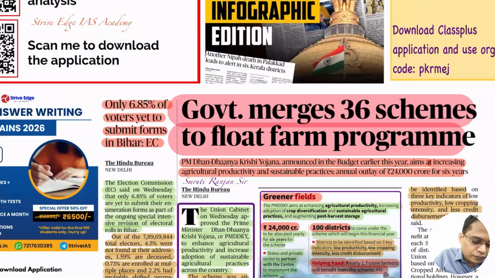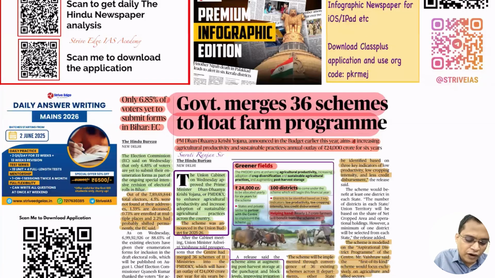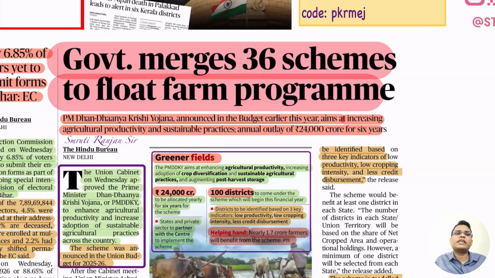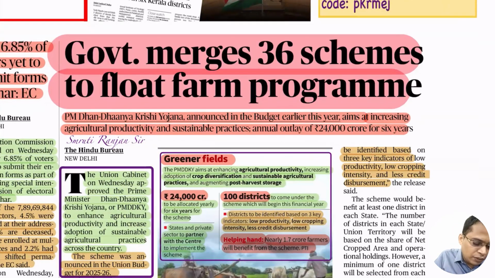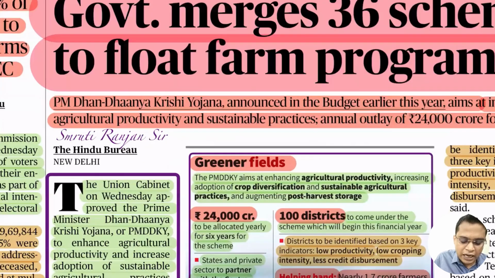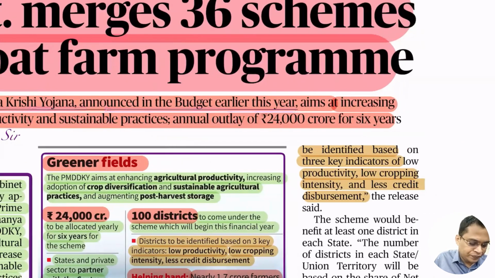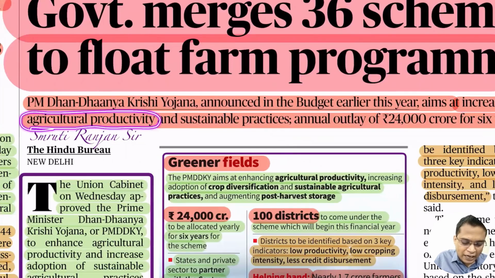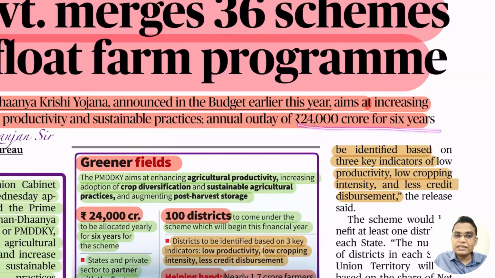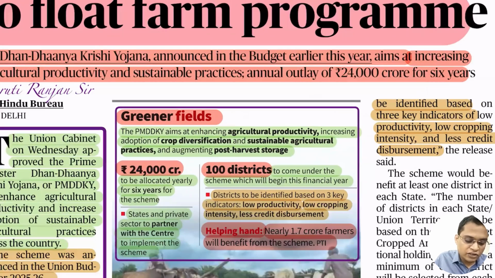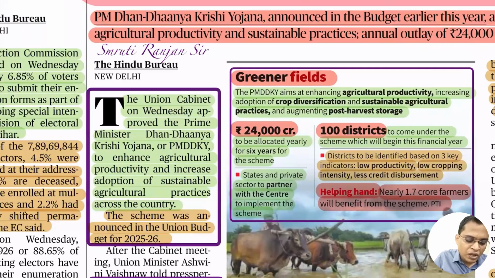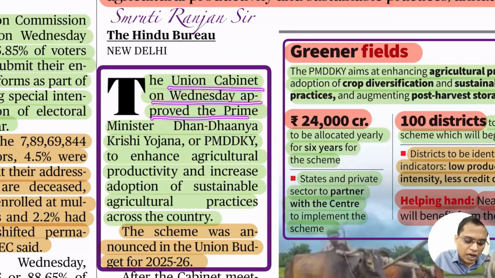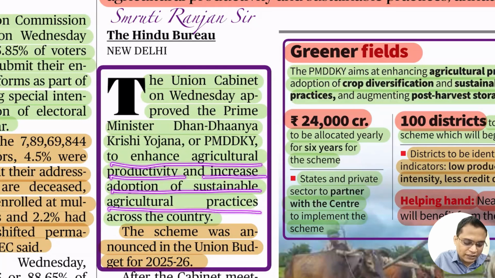So the government merged 36 schemes into a flagship farm program. Recently the government merged multiple schemes to implement a single scheme, called PM Dhan Dhanya Krishi Yojana, announced in the budget earlier this year, aiming to increase agricultural productivity and sustainable practices, with an annual outlay of 24,000 crore for 6 years. So you can see the significance of this scheme. The Union Cabinet on Wednesday approved the Prime Minister Dhan Dhanya Krishi Yojana, or PMDDKY, to enhance agricultural productivity and increase adoption of sustainable agricultural practices across the country.